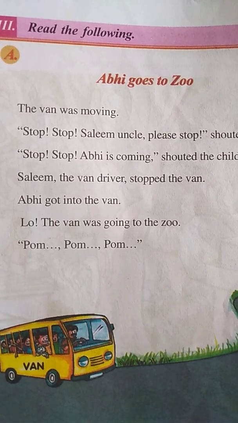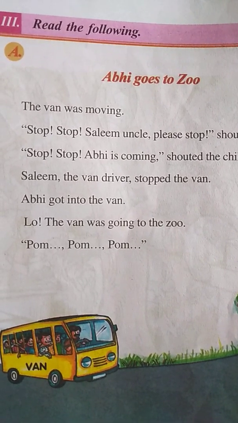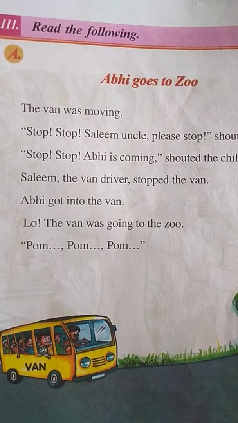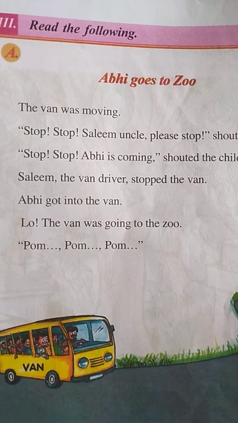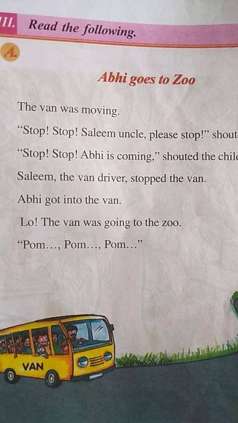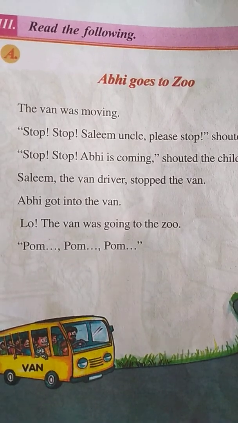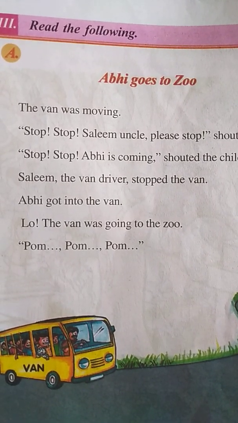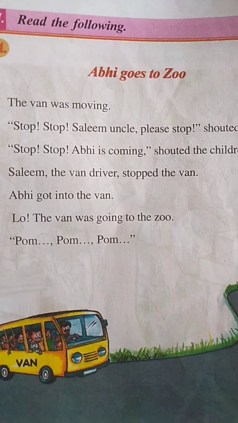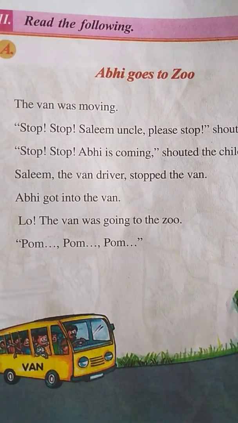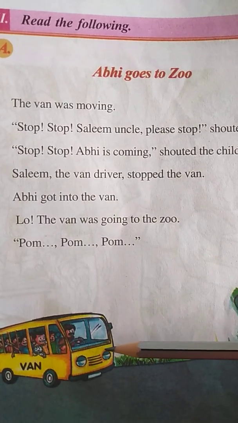Sometimes if the place is very near, we use a bicycle or motorcycle. If you want to go to a little far off places, we use an auto or sometimes a bus. If you want to go to very far off places, we use buses or train. And if we want to go to other countries, we use what? Aeroplane. We go by an aeroplane. So here when Abhi was going to the zoo, he has gone in the van.